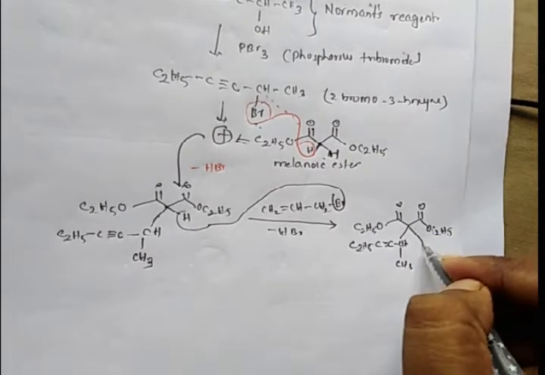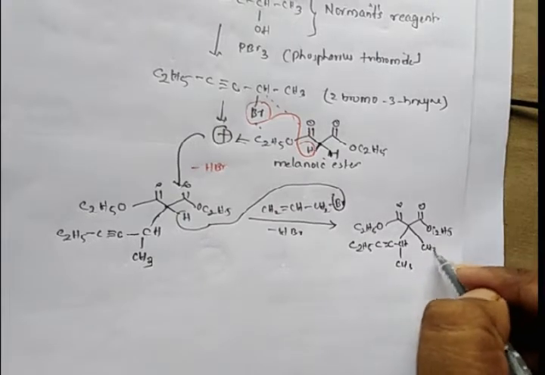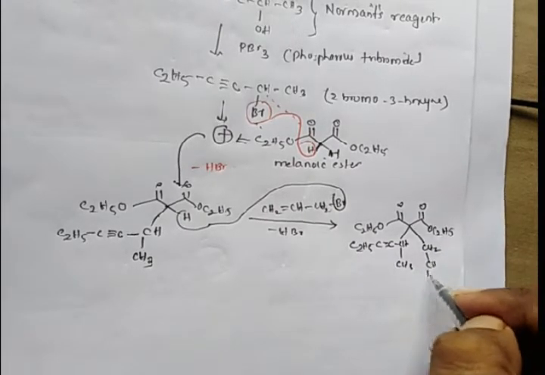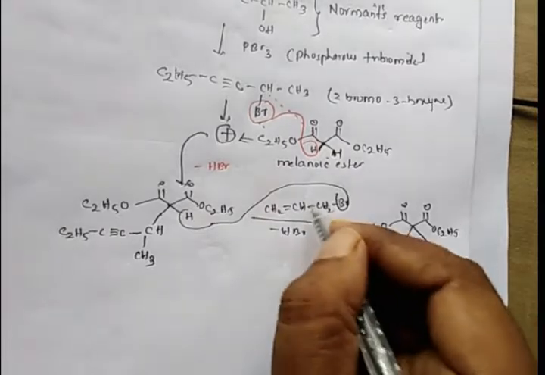On the other side, another alkyl group is CH2 CH double bond CH2.